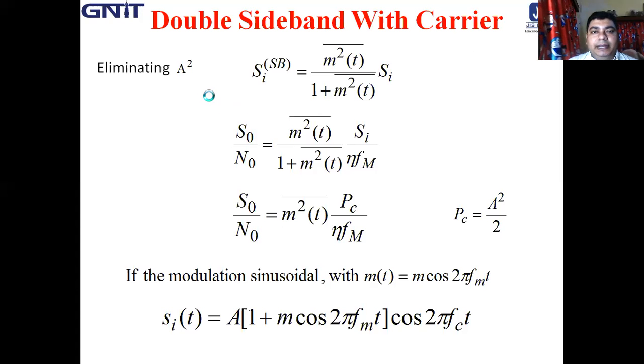Eliminating A square, we get the sideband power as m square t bar divided by 1 plus m square t bar, into Si. So the output SNR S0 by N0 is m square t bar by 1 plus m square t bar into Si by eta fm.